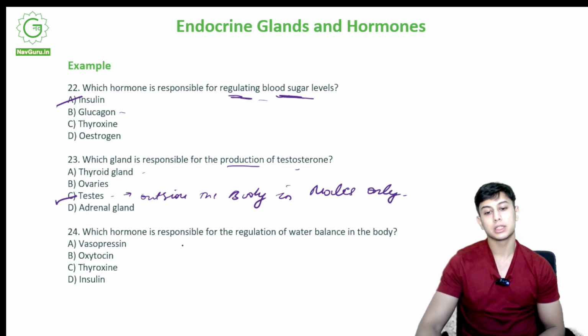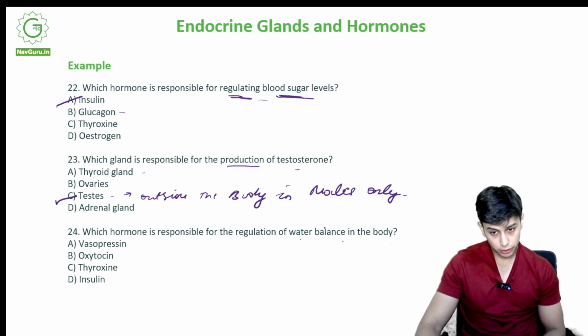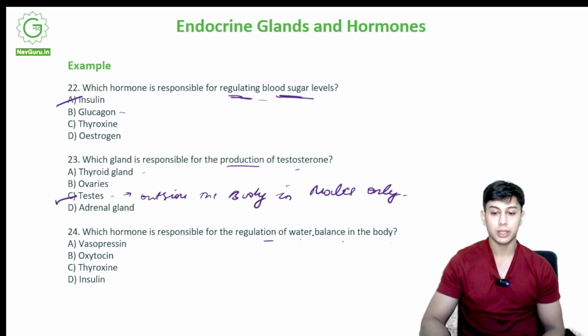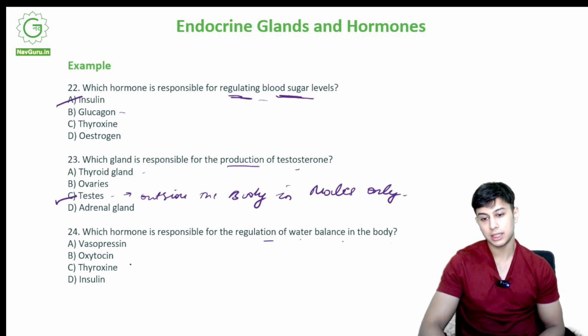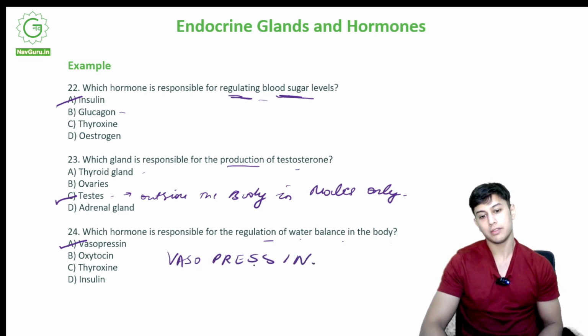Which hormone is responsible for the regulation of water balance in the body? This hormone is responsible for the regulation of water. Is it vasopressin, oxytocin, thyroxine, insulin? It is vasopressin.